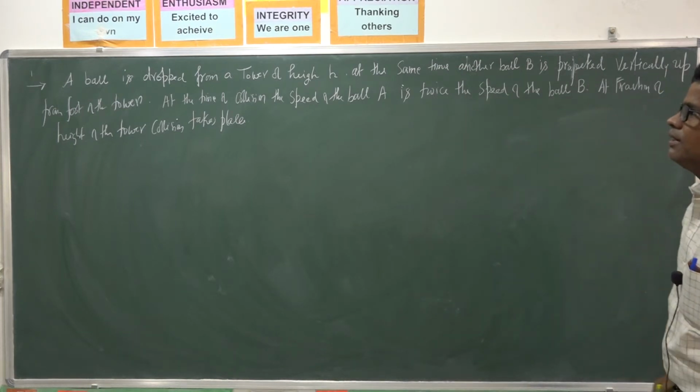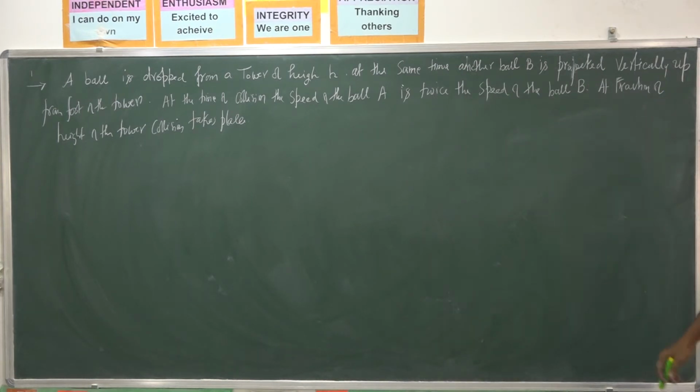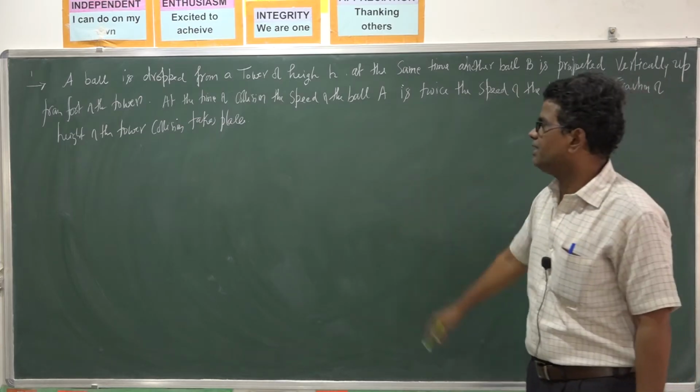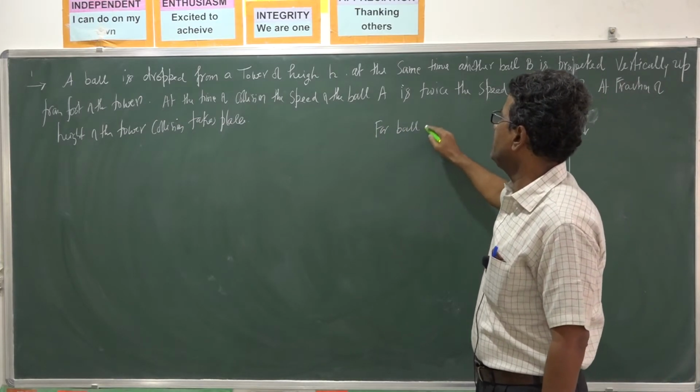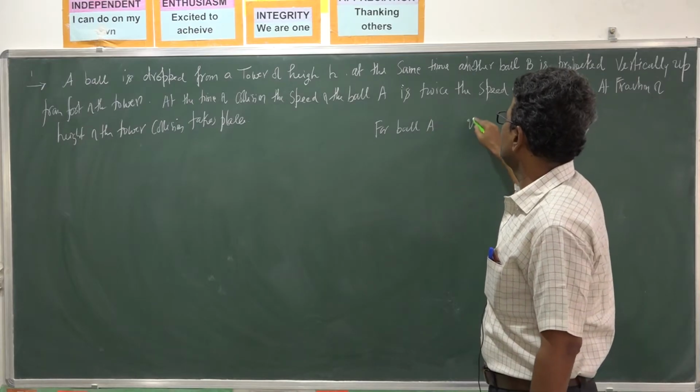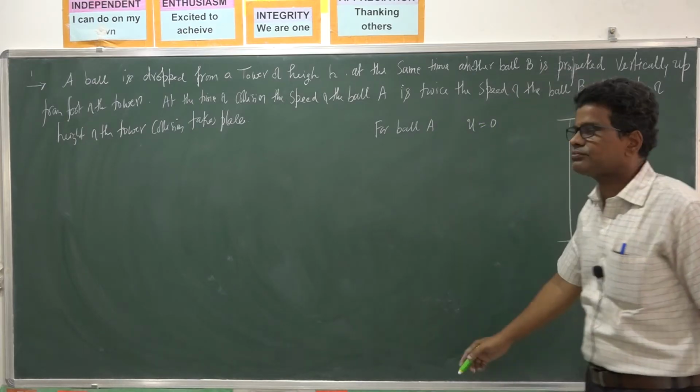Okay, a ball is dropped from a tower of height h. So let us consider a tower. Ball A is dropped. So it is dropped, that means for ball A, initial velocity is 0.